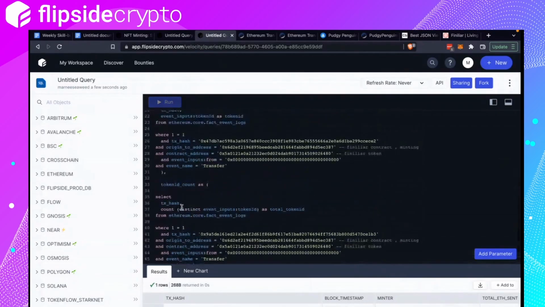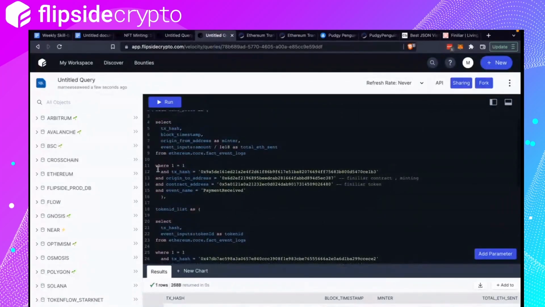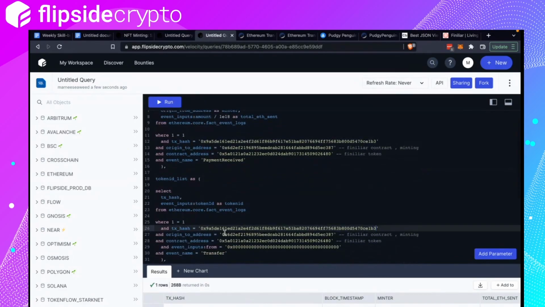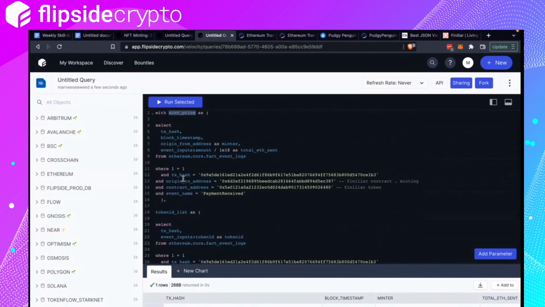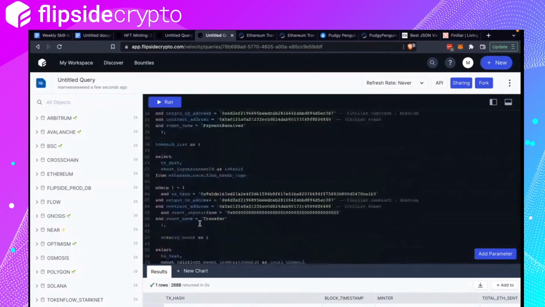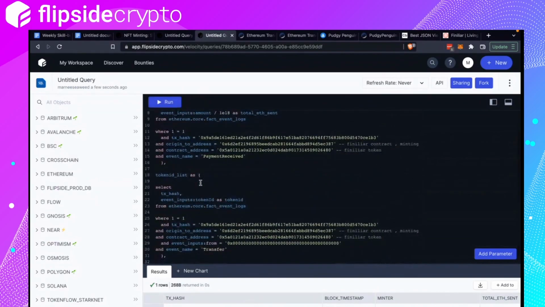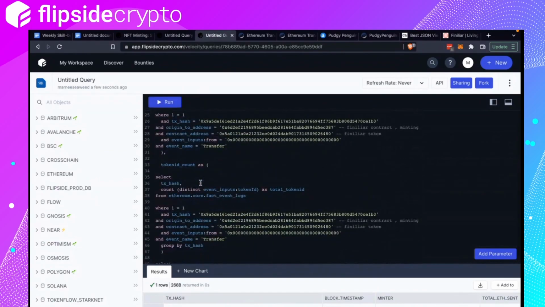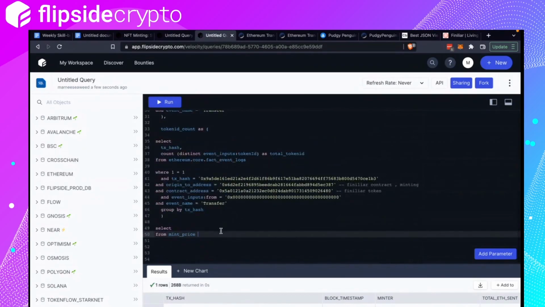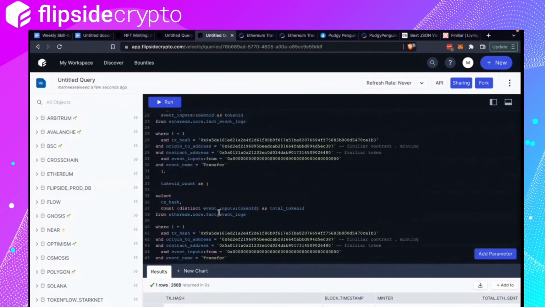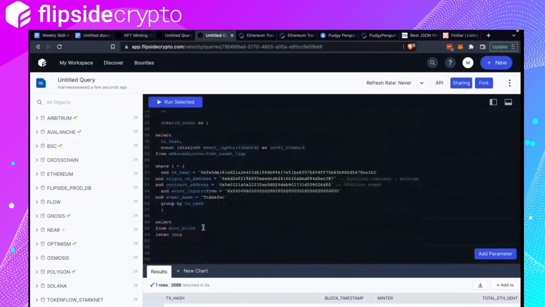Cool. So all these pieces are correct now. What's left is we would need to inner join all these tables. So let's just do that. So select from maybe this one. Let me see. Token ID. Yeah, okay. Inner join token ID list.